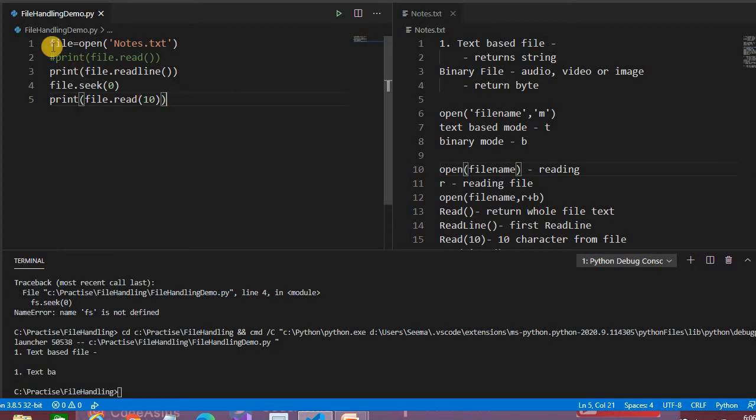One more thing: if we are reading any file, we have to use exception handling. I haven't written it here, but I am giving you the demo, that's why. Okay, so let's come to writing. So this one is for reading the file.